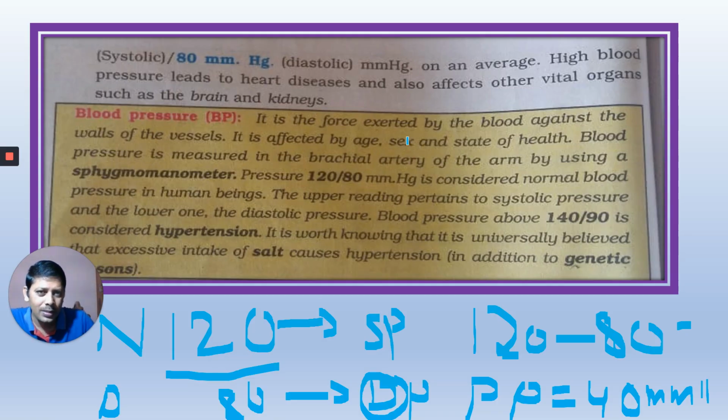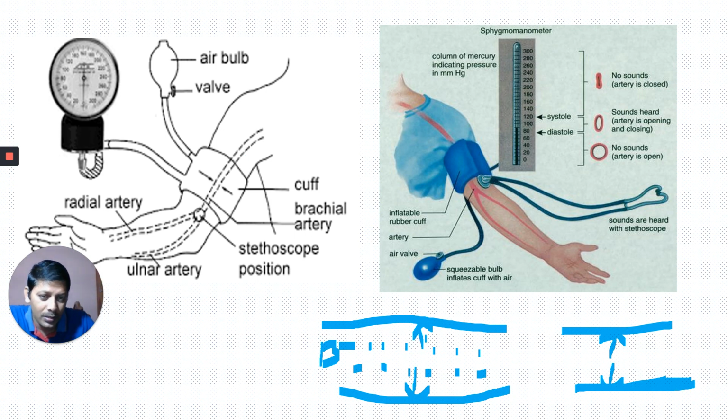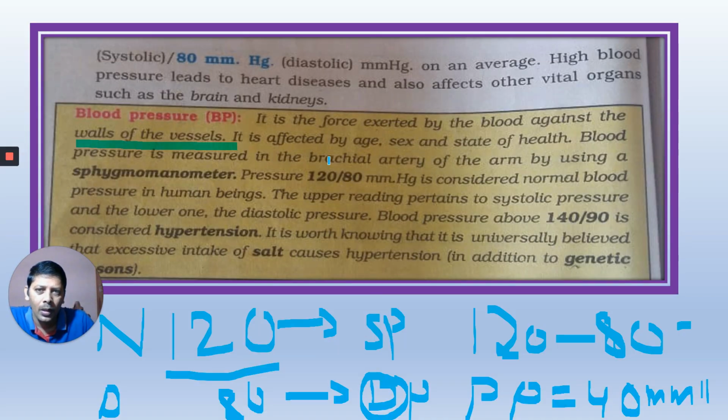It is the force exerted by the blood against the walls of the vessels. It is affected by age, sex, and state of health. Your BP may change according to your age, sex, and state of health.